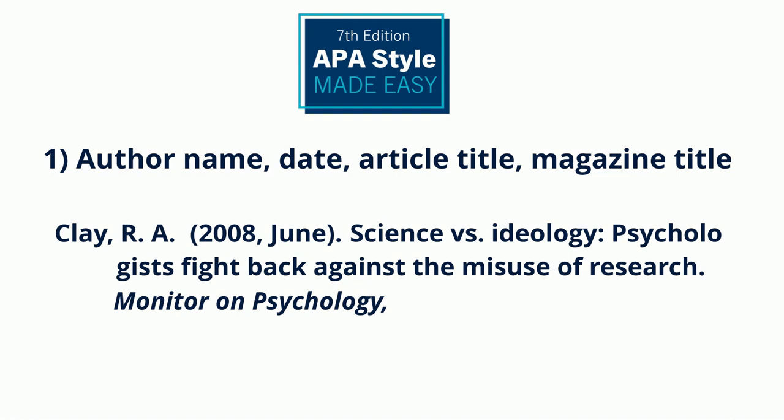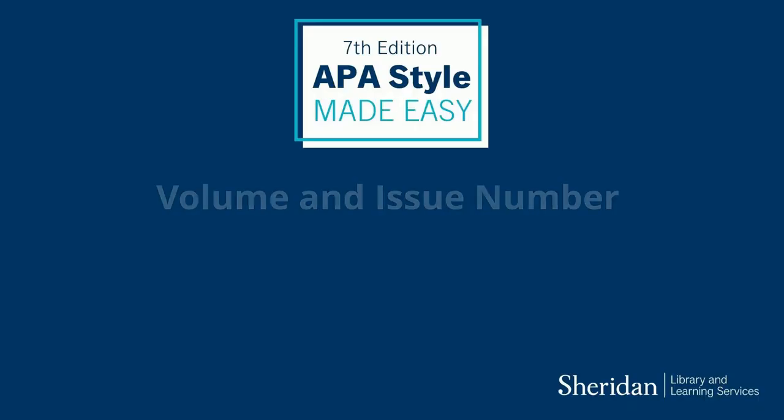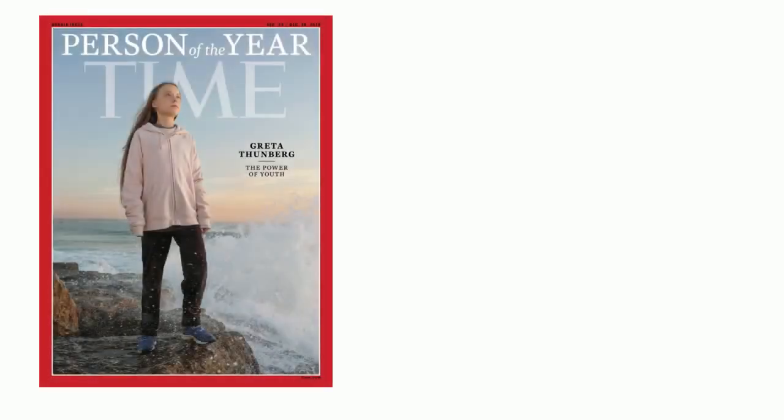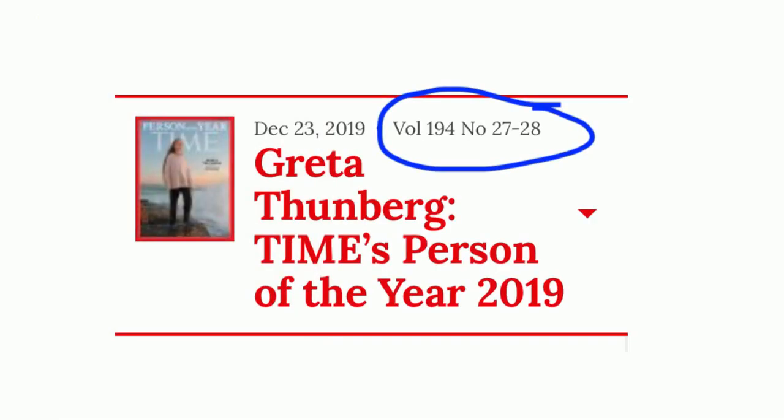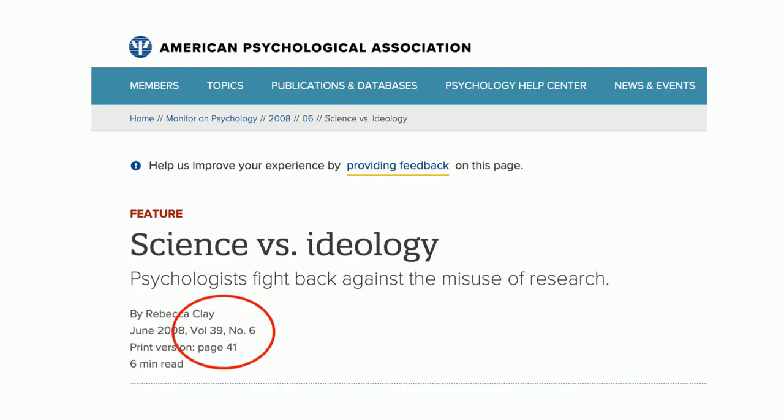Then write the volume and issue number. What does this mean? Volume and issue are ways of organizing magazine releases. Magazines publish several times per year. The volume and issue number refer to the specific release of the magazine that had the article inside it. Each volume is made up of a number of individual issues.